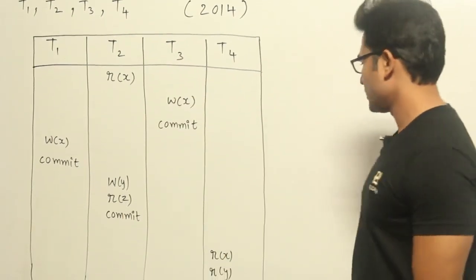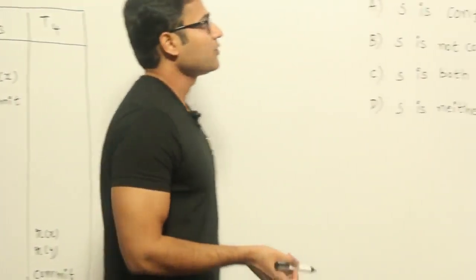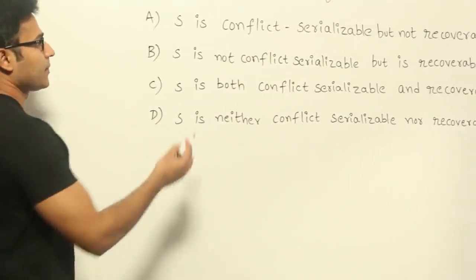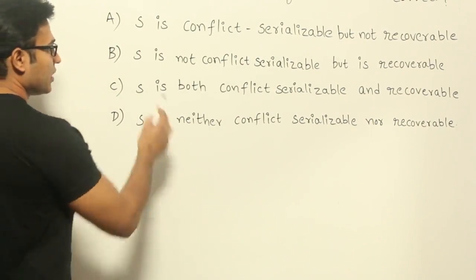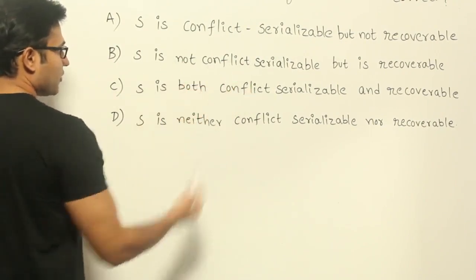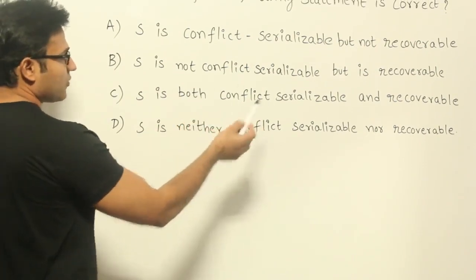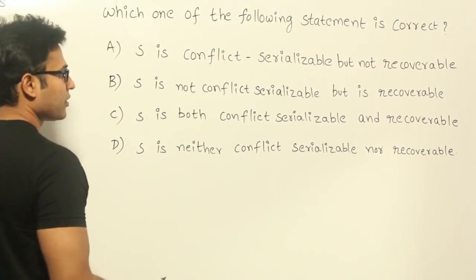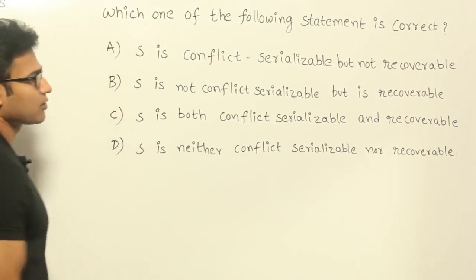Now the options are like here. Check these options. Which of the following statements is correct? Schedule S is conflict serializable but not recoverable. Schedule S is not conflict serializable but is recoverable. Schedule S is both conflict serializable and recoverable. Schedule S is neither conflict serializable nor recoverable. So they are mainly asking about conflict serializable or not and recoverable or not.